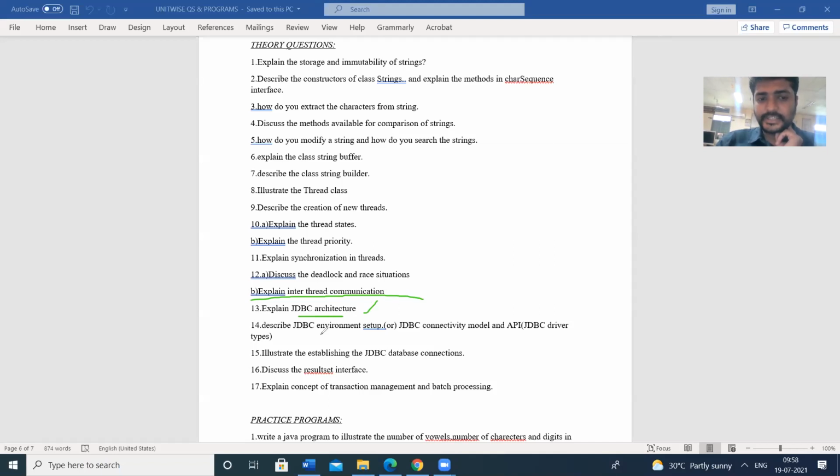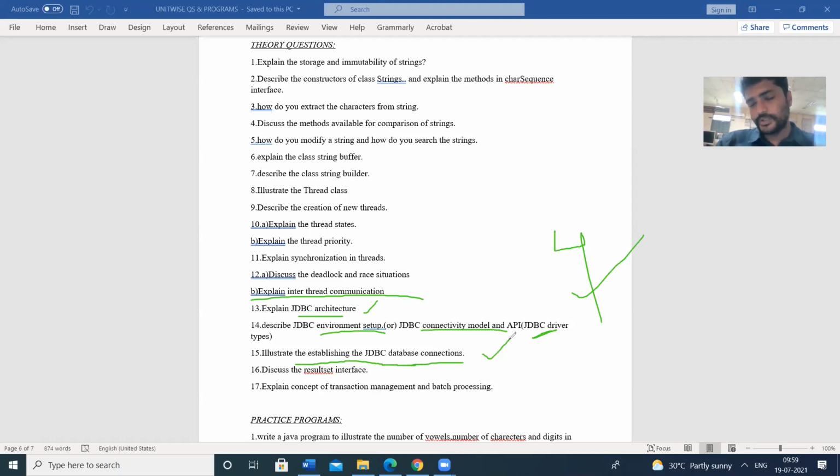Next, describe the JDBC environment setup, the JDBC connectivity model, and the API. That means JDBC driver types: type 1 driver, type 2 driver, type 3 driver, and type 4 driver. So we have 4 types of JDBC drivers, and we have to explain them. Next one, illustrate establishing the JDBC database connection. What are the steps involved in establishing the JDBC connection?